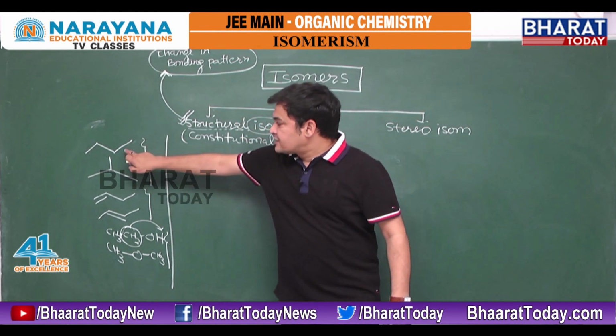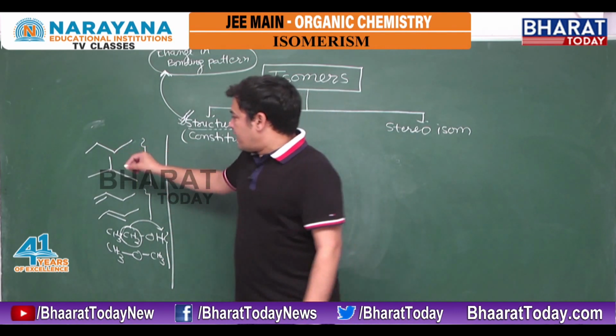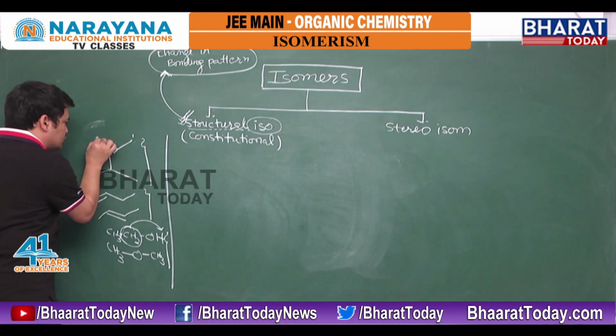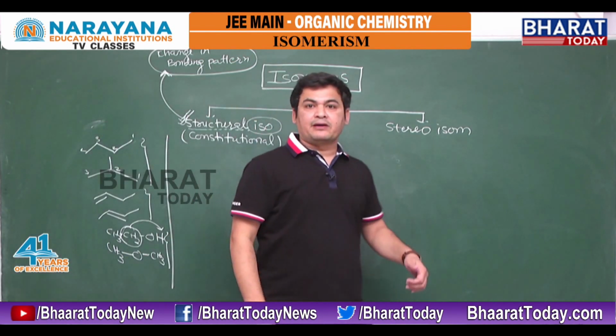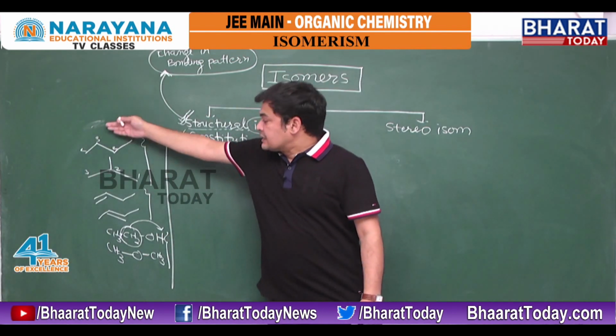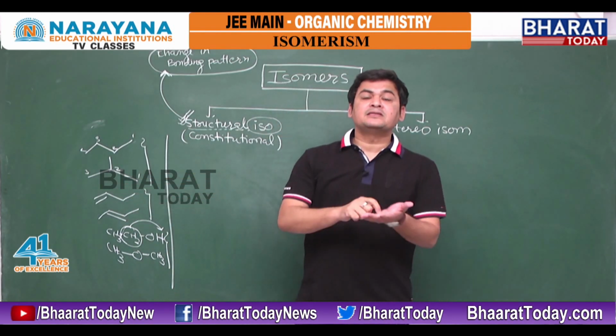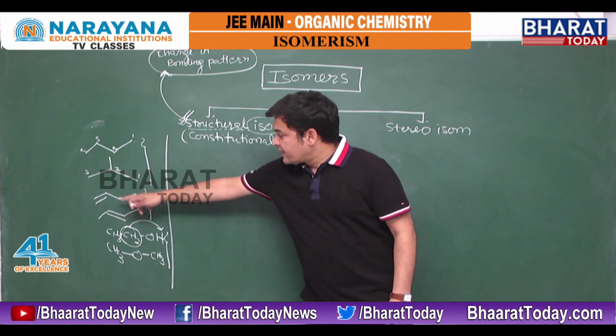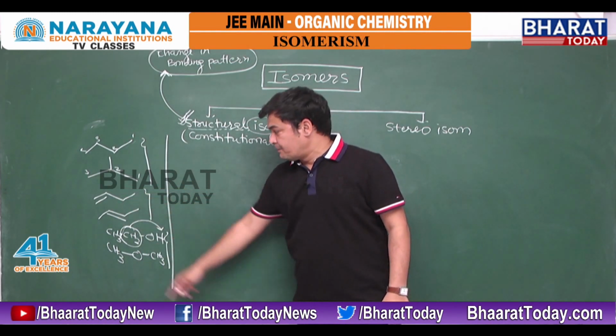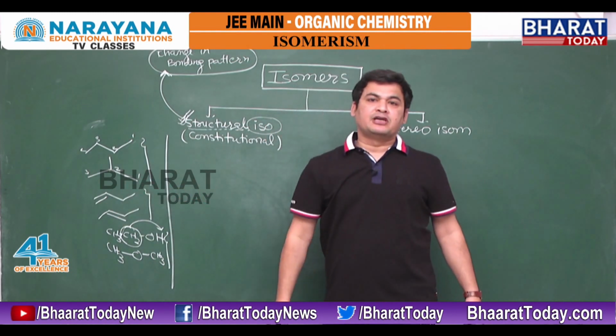See, by changing the bonding pattern, my 4 carbon chain converts into a 3 carbon chain. It means the length of the carbon chain has changed. In the second example, when I change the bonding pattern, I get a different position of the double bond.